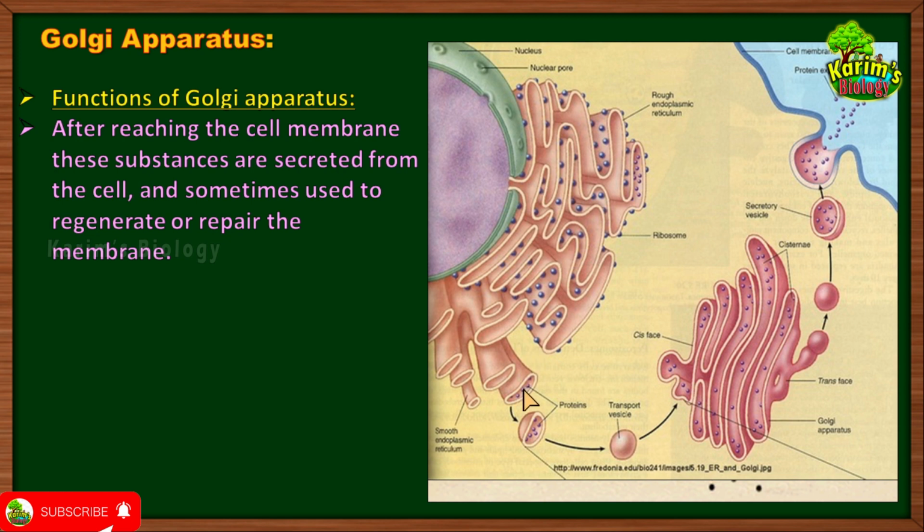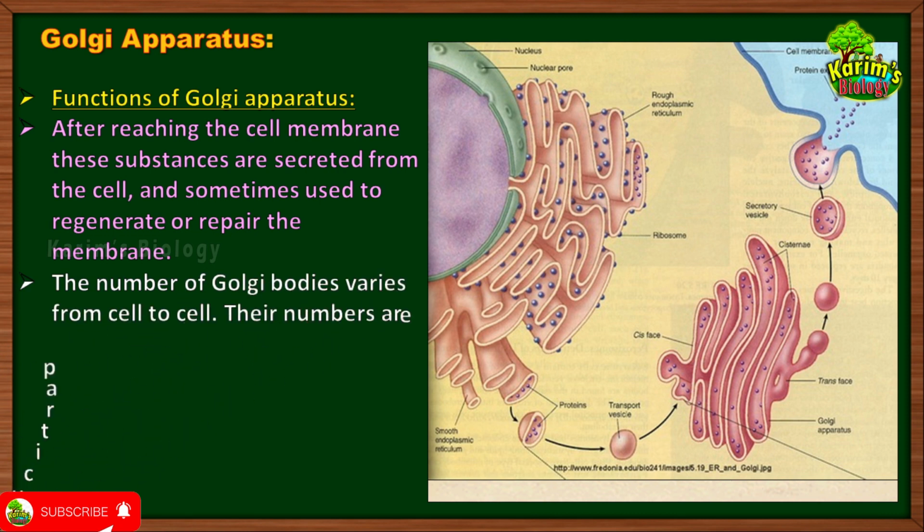This is the ER. The proteins prepared in the ER are packed in transport vesicles. Those proteins will now be transported to the Golgi apparatus. Within the Golgi apparatus, the proteins travel along the cistern A, and while they are traveling, they undergo some processing and modification. Once they are modified, they will be sent to the places where they are required in the form of small secretory vesicles. The requirement may be outside the cell or within the cell. Sometimes the proteins will be transported to lysosomes in the form of enzymes and will be stored in lysosomes. About that we will be discussing later. That's about the functions of the Golgi apparatus.